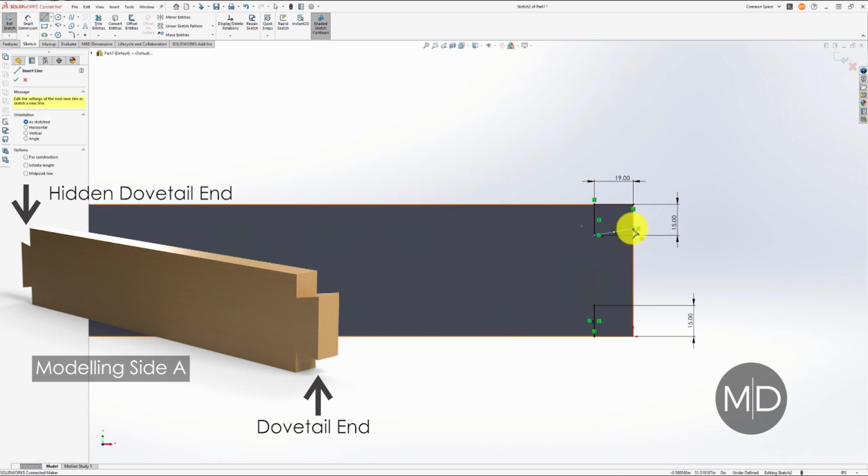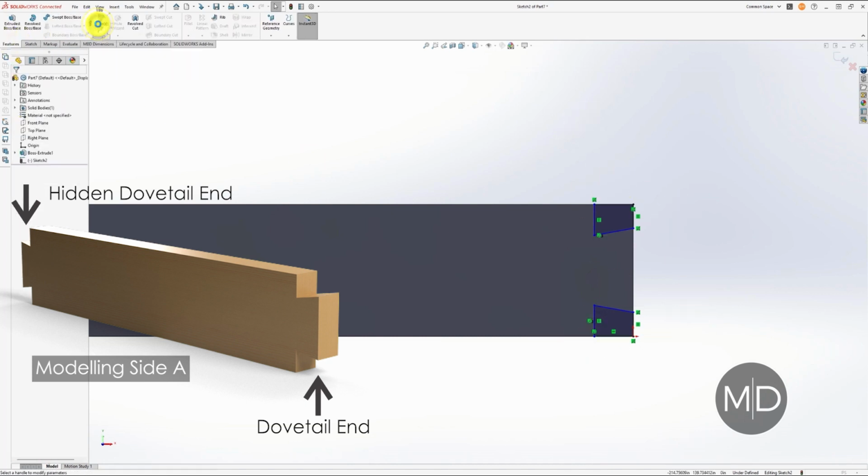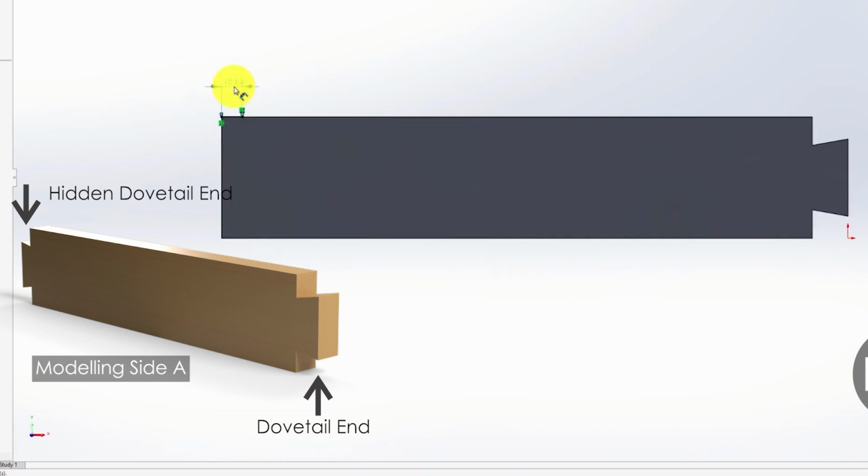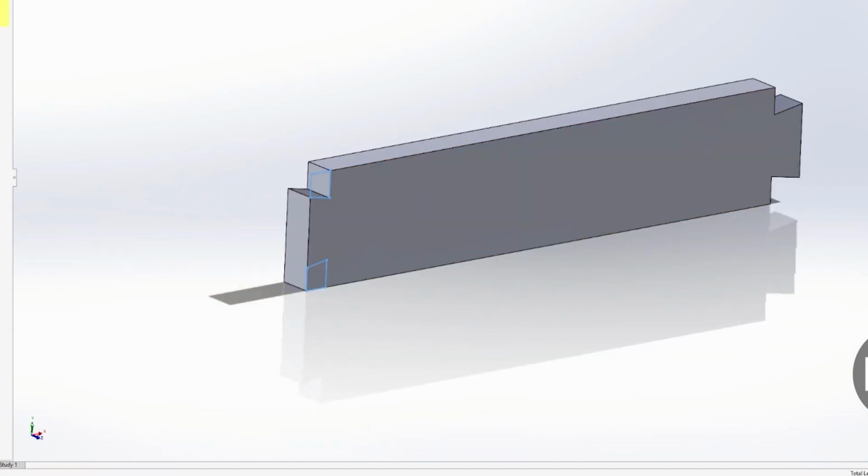Then again, using the line tool, I created a line on an angle of 10 degrees to create the area for the dovetail. And then I used the cut extrude option to take away those two little outside edges to form the dovetail joint. And on the other end, it's basically the same process over again, except I'm only going in 13 millimeters rather than 19, because this end is the hidden dovetail joint, so it stops before it gets to the end that it joins to, so it is just slightly shorter.